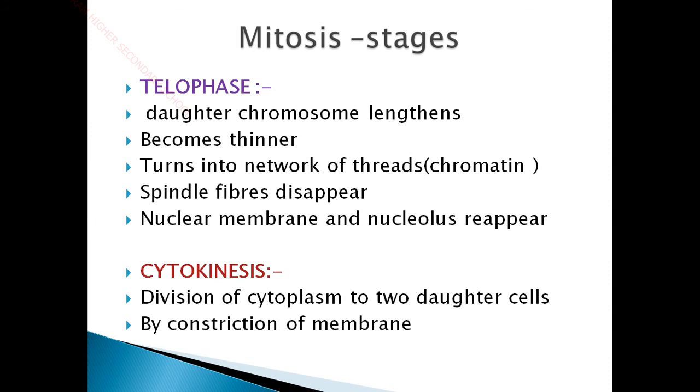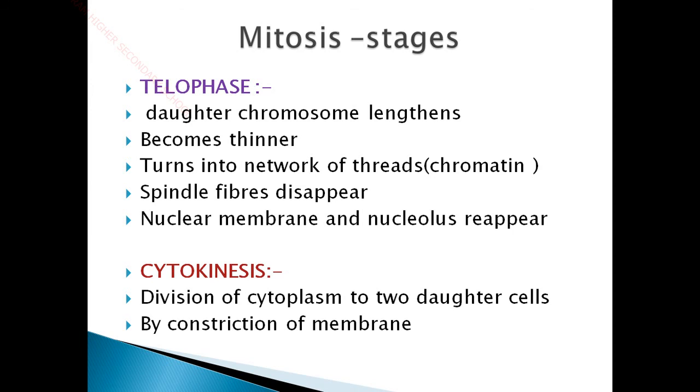Here, as in amitosis, the constriction of the plasma membrane happens, and the constriction lengthens and deepens, and the whole cell divides into two daughter cells. The two daughter cells contain equal amounts of genetic material and cytoplasmic components. Since the components of the parent cell are shared equally by the two daughter cells, this process of mitosis is called equational division. Thus one cell has divided into two daughter cells by the process of mitosis.